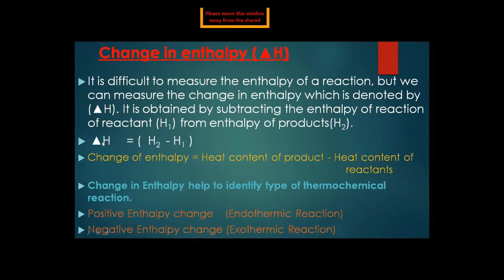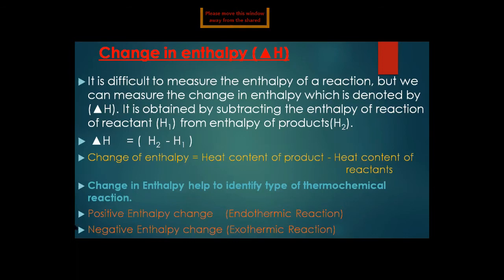So we know that it is difficult to measure the enthalpy of a reaction, but we can measure the change in enthalpy, denoted by delta H. We obtain it by subtracting the reactant enthalpy from the product enthalpy during a chemical reaction, where substances react together and form the product.